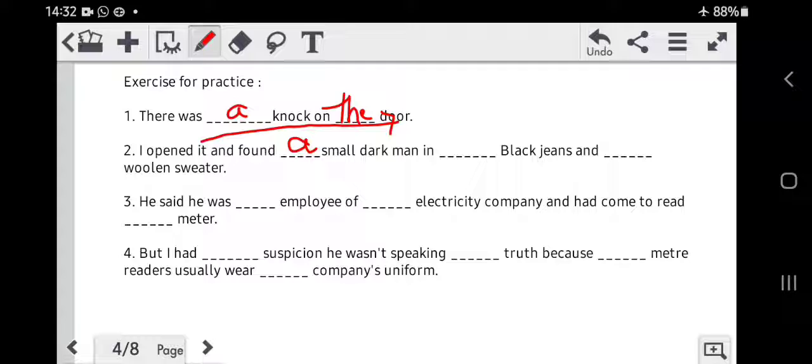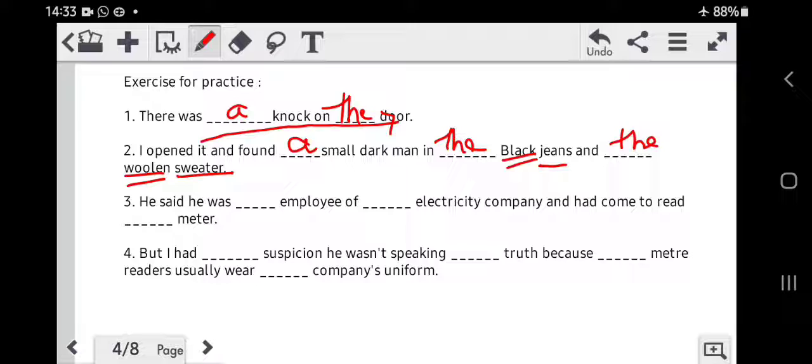dash black jeans and dash woolen sweater. Now here the jeans, they are talking about specific jeans which are black in color, and they are talking about a specific sweater which is woolen. So when something specific comes, what do we add? The. Okay, now let's read the full sentence again. I opened it and found a small dark man in the black jeans and the woolen sweater.